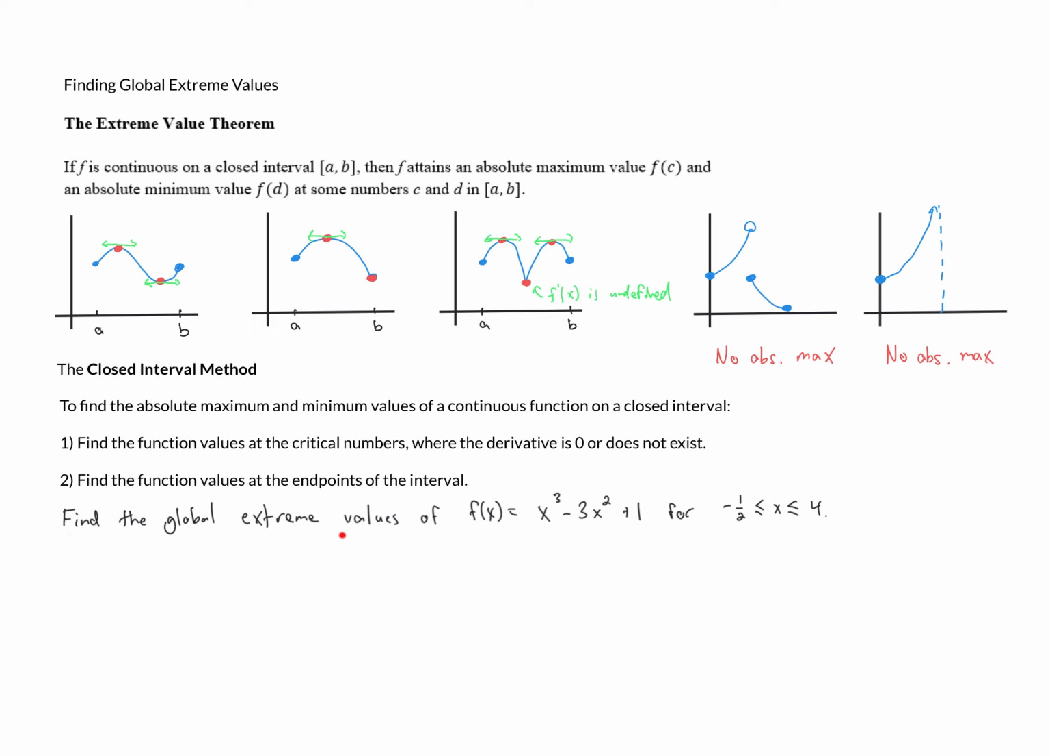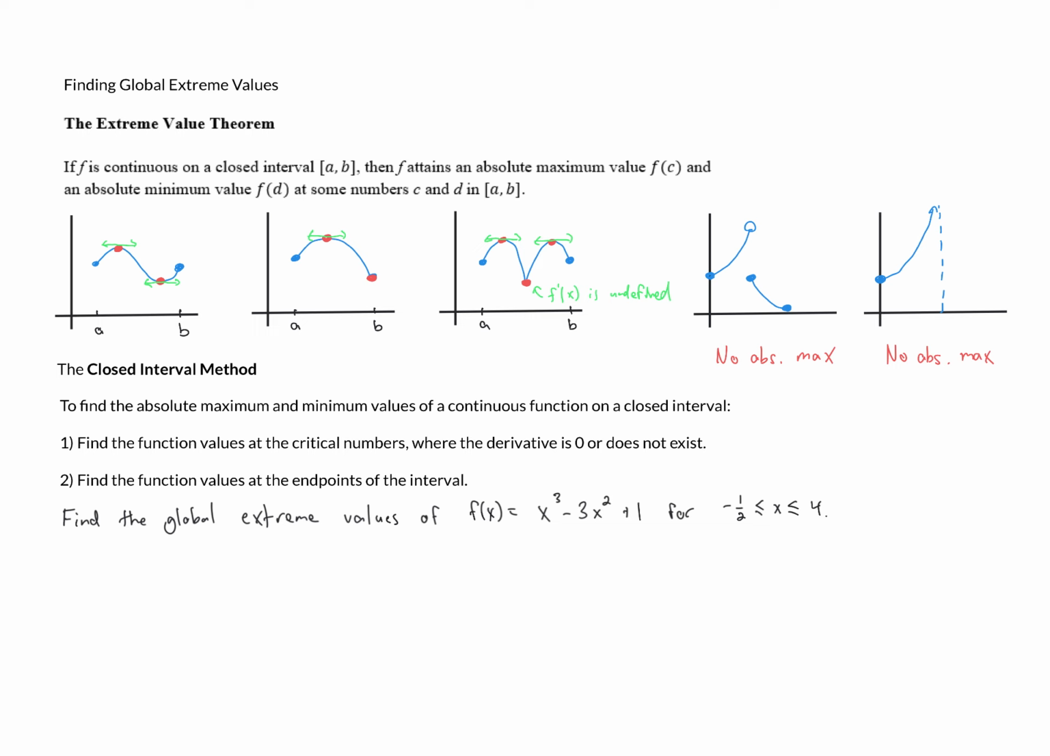Find the global extreme values of f of x equals x cubed minus 3x squared plus 1 for x between -1/2 and 4. Now, before we use the closed interval method, we have to make sure that this function satisfies the requirements for that method to work. Specifically, we need it to be continuous on a closed interval. Now, this is a polynomial, so we know it's always continuous, and we're told that we're looking on a closed interval, so that does satisfy the requirements.